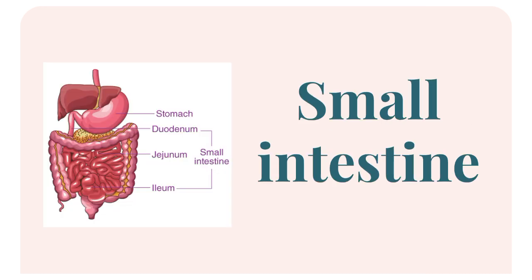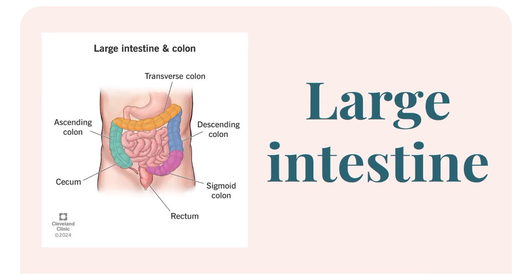Next is the small intestine. It is the longest part of the alimentary canal and comprises three parts: duodenum, jejunum, and ileum. And lastly, we have the large intestine. The small intestine leads into the large intestine. It has three parts: cecum, colon, and rectum.